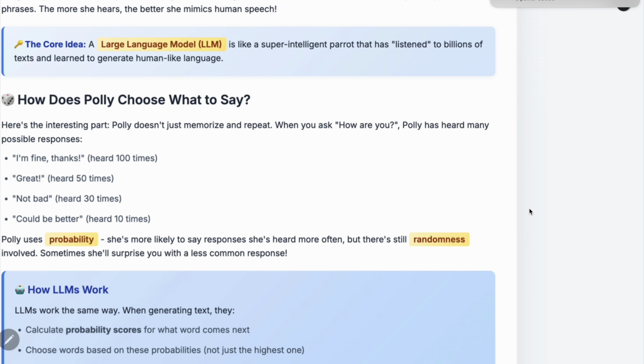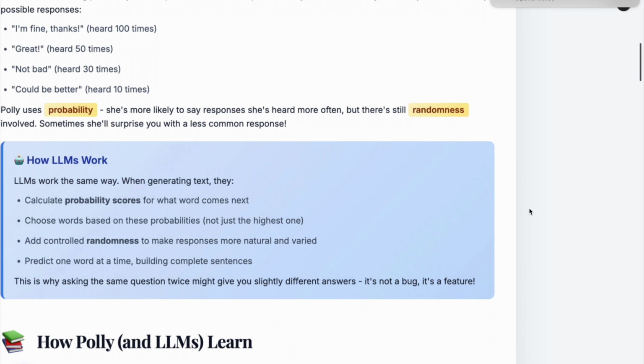So that's how large language models are. They also use probability scores for what word should come next. They calculate the probability scores for each word which is possible, and then they also add some randomness to it. So using probability scores and randomness, when we ask some question to it, it is able to provide an answer.